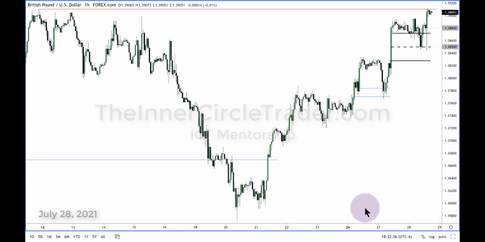Alright, on the hourly chart, you can see here, very large market maker buy model. This is that relative equal low on a daily chart. It swept through that. Smart money reversal, low risk buy, accumulation, reaccumulation, multiple levels of reaccumulation, which brings us to this area right here. We had this buy side imbalance, sell side inefficiency.